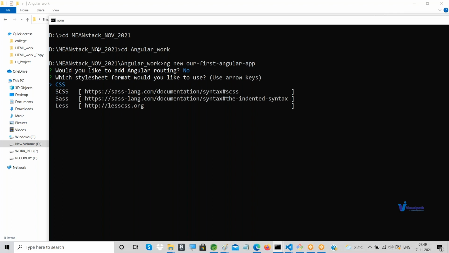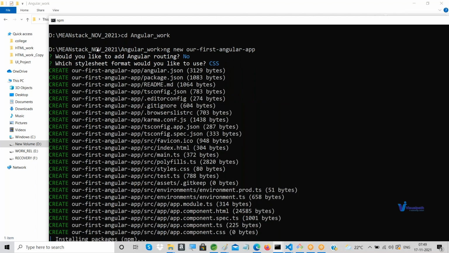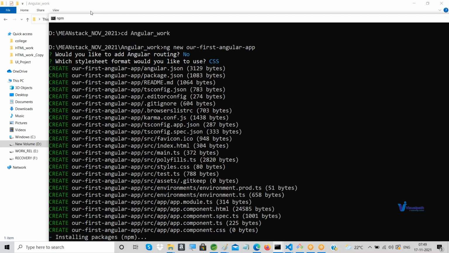Next, it will be asking what kind of CSS you want to use in your Angular application. It will list SCSS and others, which have special syntaxes. Instead of normal CSS, there are certain things available through certain organizations, like Less CSS. But at this moment I don't want to go with this. You can use the up and down arrows, and it's better to choose normal CSS. Just hit enter.